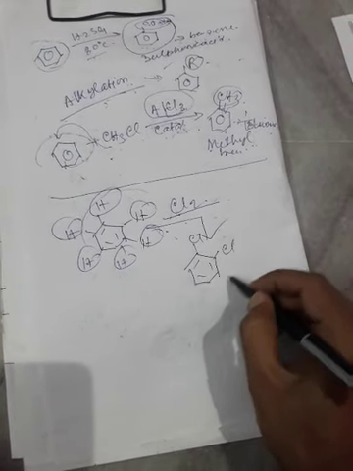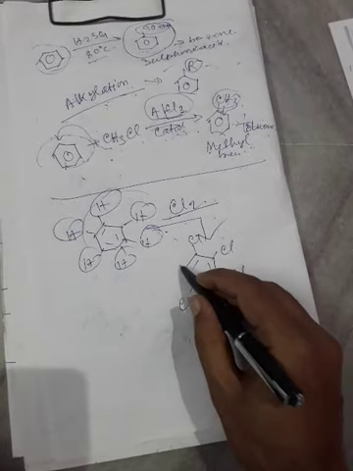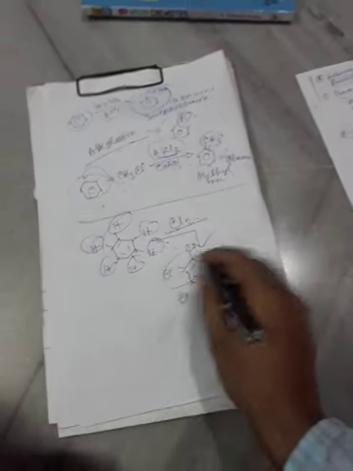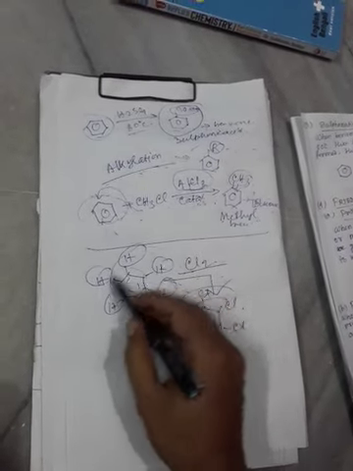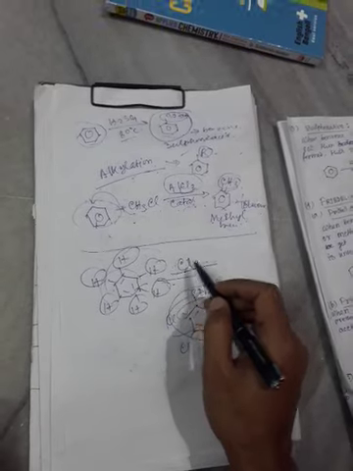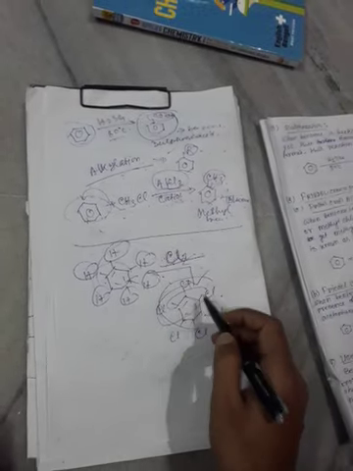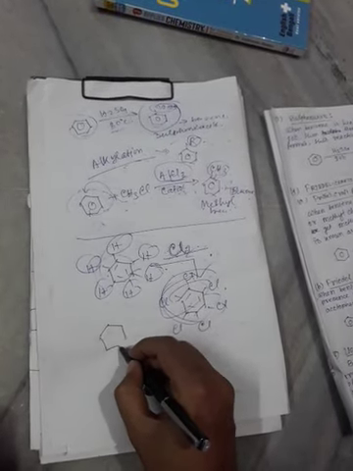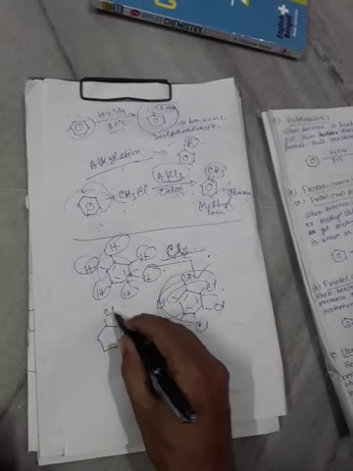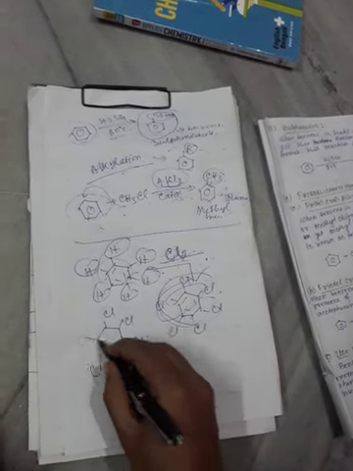This is obtained when benzene is treated only with chlorine, by a free radical mechanism. In benzene hexachloride, all double bonds are also removed, and we get six chlorine atoms.